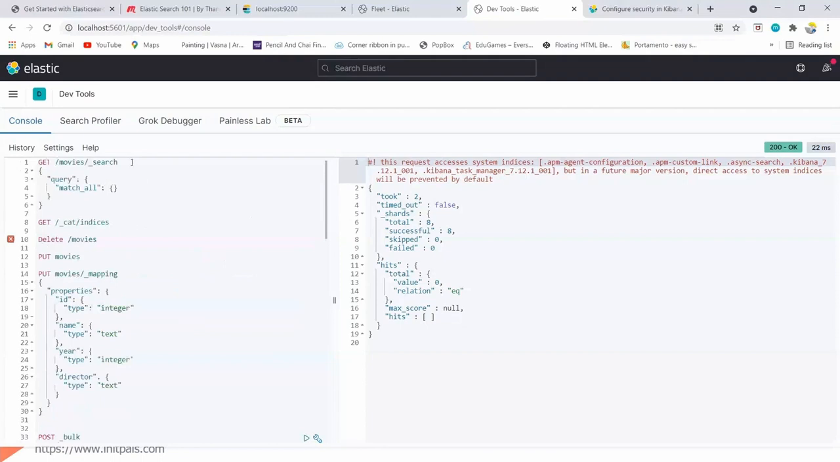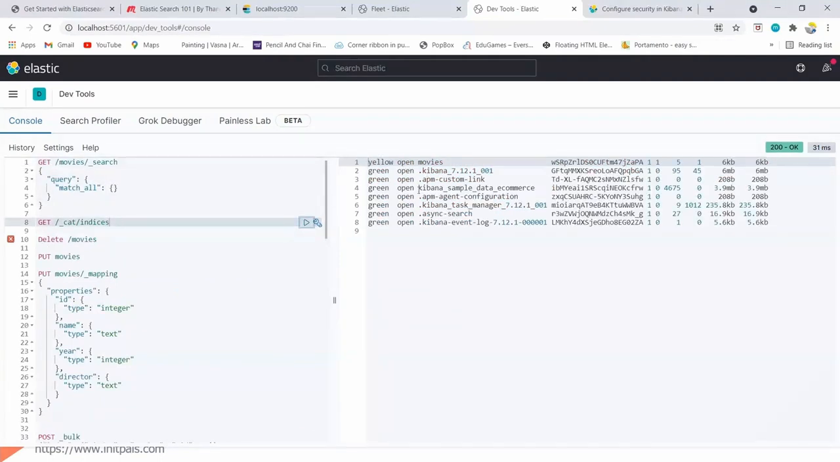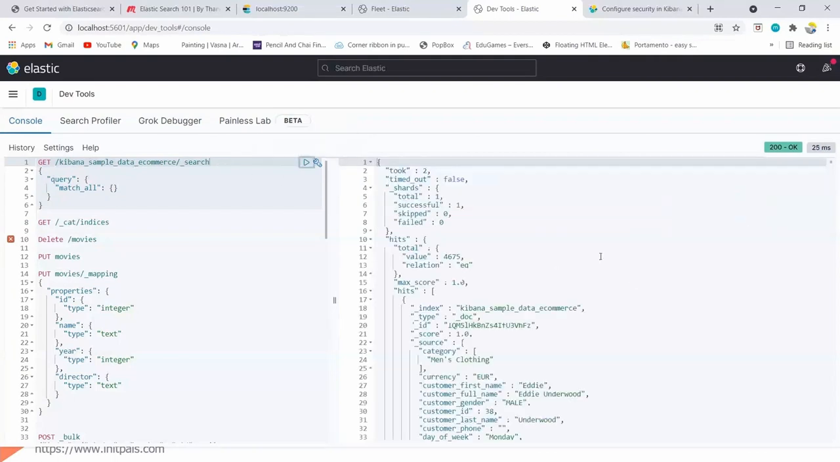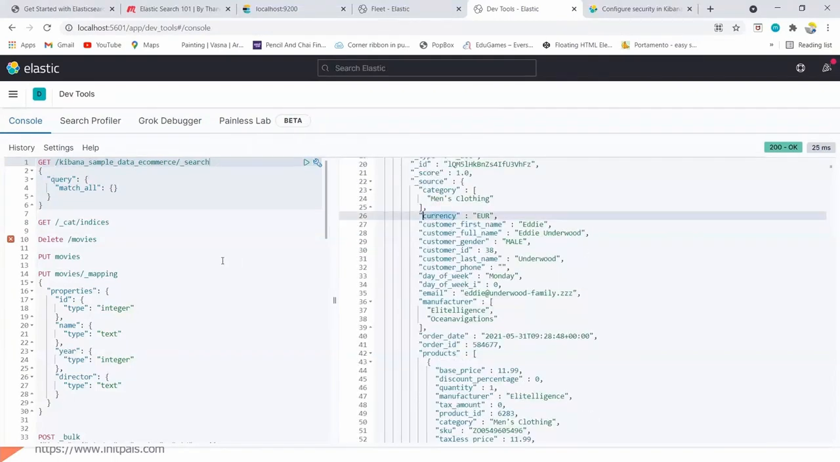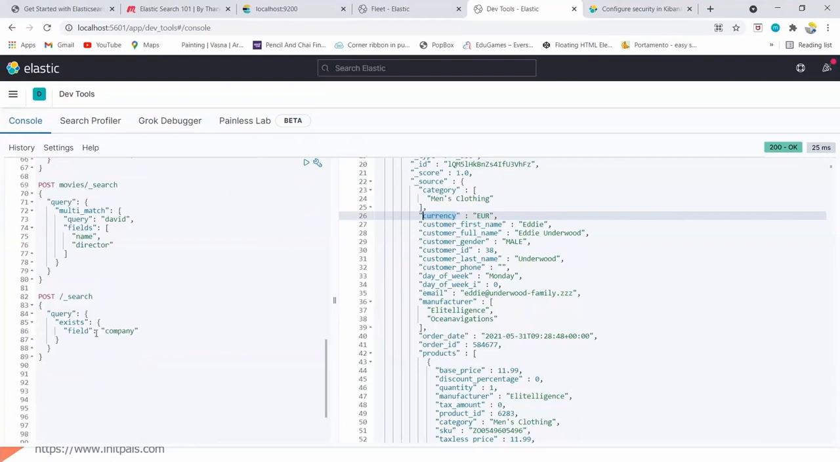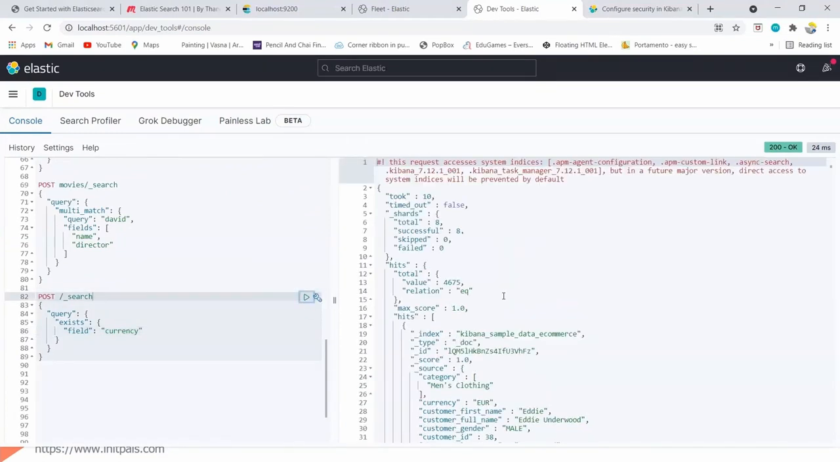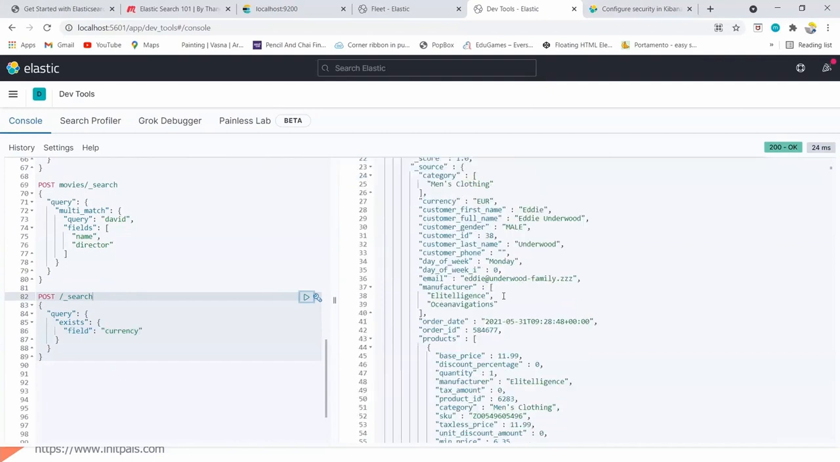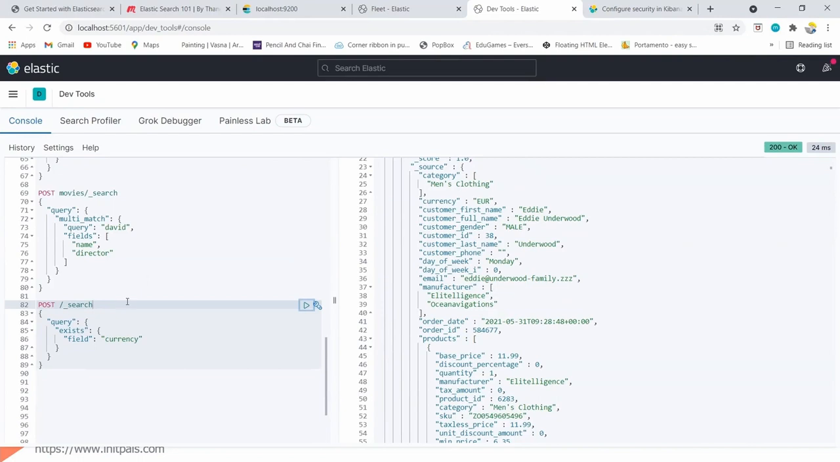So what we can do is try getting some data from another index. We have a currency field here, so let's try currency. So I can see that I am getting the data because I have the currency field.